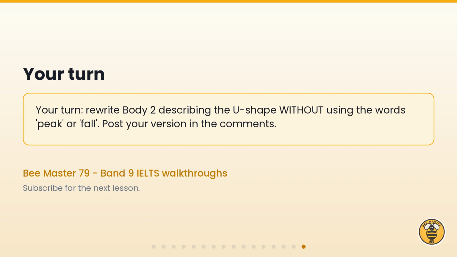Your turn. Rewrite body paragraph 2 describing the U shape without using the words peak or fall. Post your version in the comments.